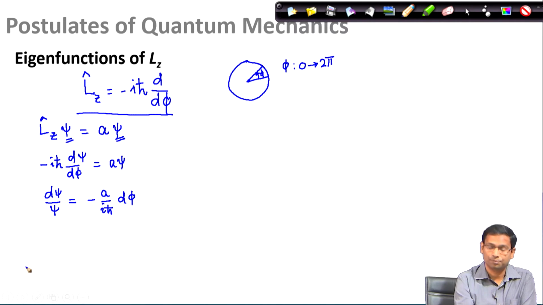and I integrate both the left hand side and the right hand side. I am keeping this constant out of the integration.